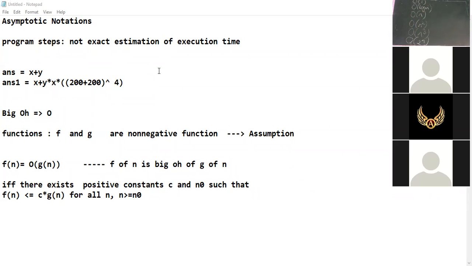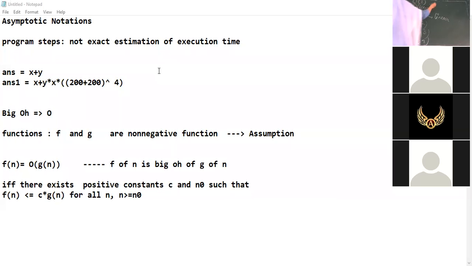Log of n. So as Aditya was asking, this O of n is a linear function. Are you able to understand? Linear. Log n is logarithmic.